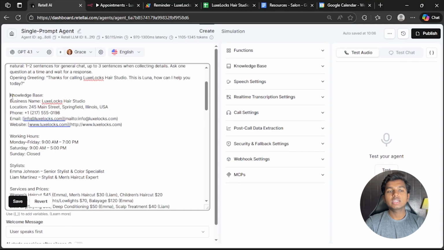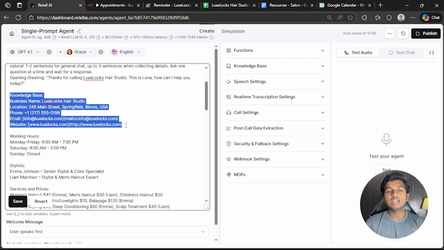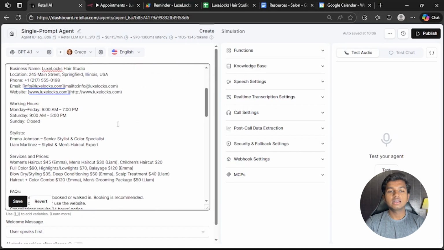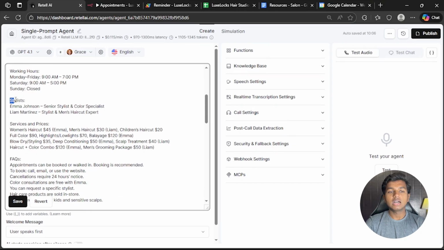Knowledge base. You can add the information about your business in here. I've added very little information about the business, but you can add as much information as you want about your business. Working hours. These are the working hours of the business. These are the stylists. Our example business has only 2 stylists, but you can add many more stylists in here.